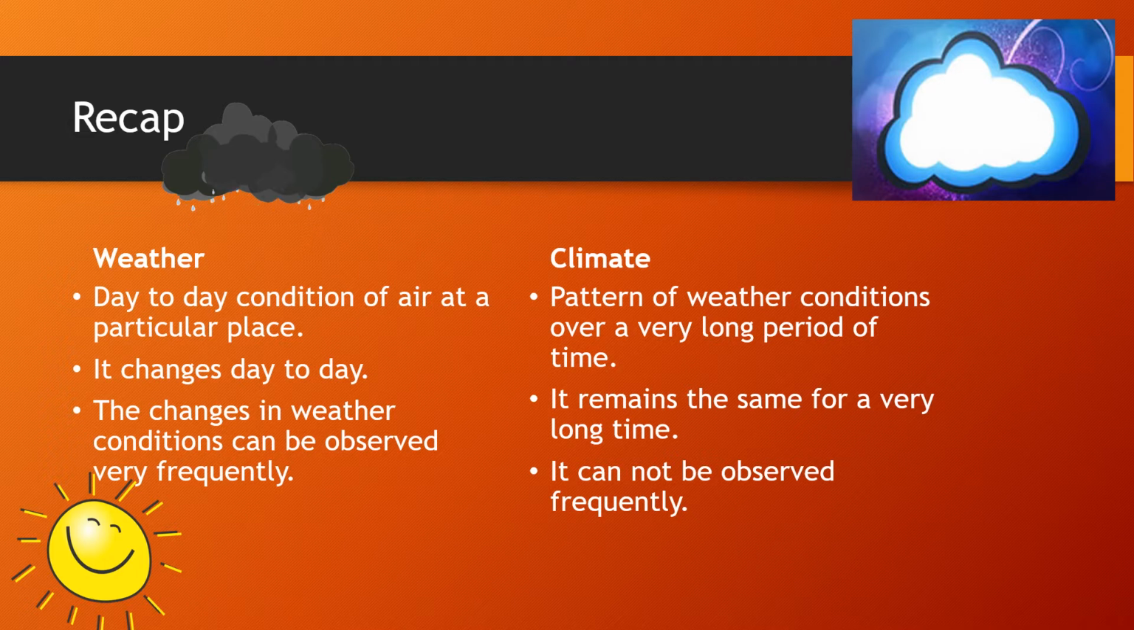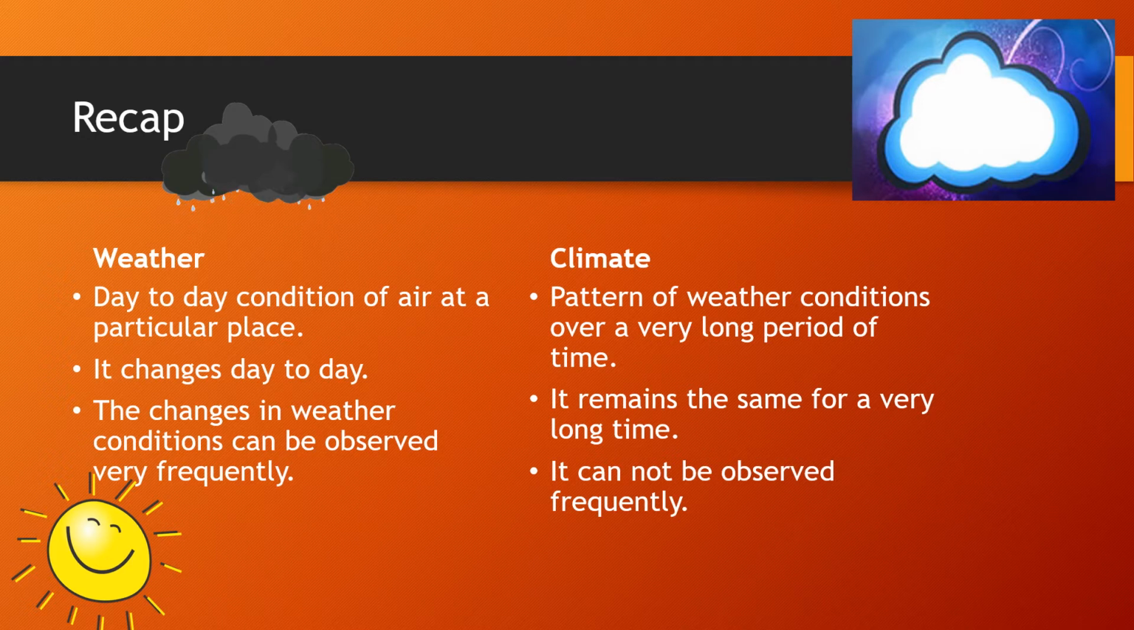Weather changes day by day, whereas climate remains the same at a particular place for a very long time, for years and years. Changes in weather conditions can be observed frequently. That is, we can see weather changing day by day or hour by hour, as I have told you earlier. On the other hand, in climate we cannot observe these changes so frequently.